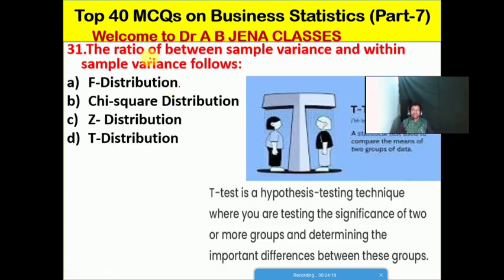So next one: the ratio between sample variance and within the sample variance follows which distribution? A, F distribution; B, chi-square distribution; C, Z distribution; D, T distribution. So friends, here the right option is the F distribution. The ratio of between sample variance and within sample variance follows the F distribution.